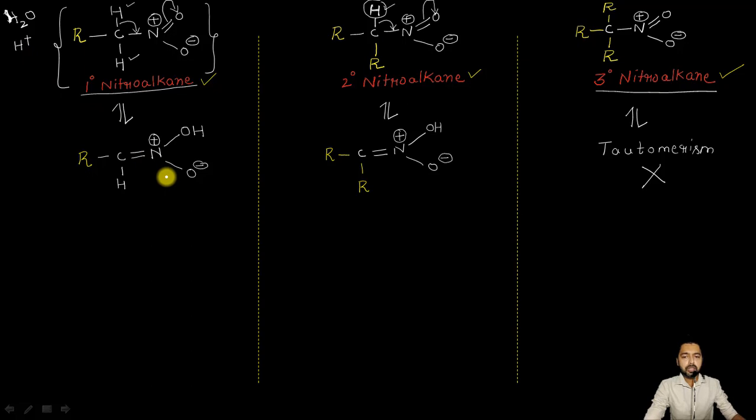So now here is the tautomeric form of the primary nitroalkane, and when I add the H positive ions, my catalyst, what will happen is it will result in the formation of R, single bond C, H here, double bond, nitrogen having a positive sign, OH on this side, and of course because this is O negative, these H positive ions will go to this oxygen negative, resulting in the formation of OH here.